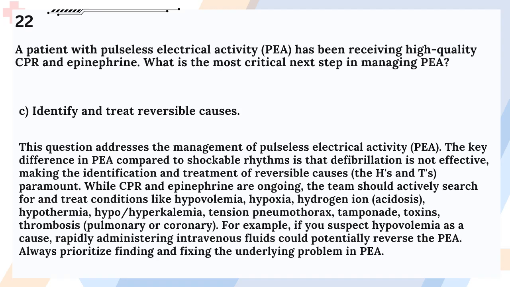While CPR and epinephrine are ongoing, the team should actively search for and treat conditions like hypovolemia, hypoxia, hydrogen ion acidosis, hypothermia, hypo/hyperkalemia, tension pneumothorax, tamponade, toxins, thrombosis, pulmonary or coronary. For example, if you suspect hypovolemia as a cause, rapidly administering intravenous fluids could potentially reverse the PEA. Always prioritize finding and fixing the underlying problem in PEA.